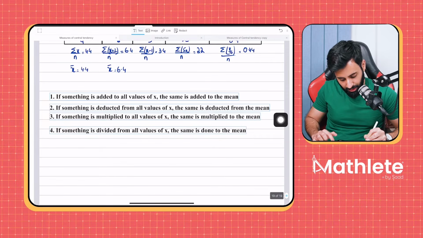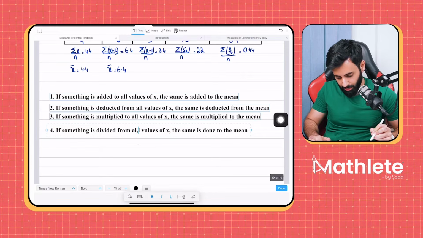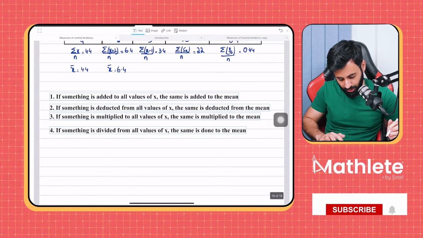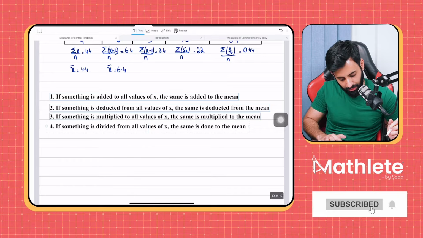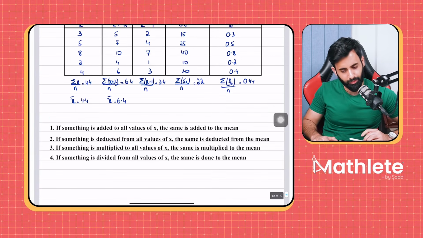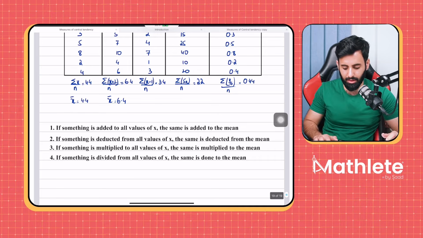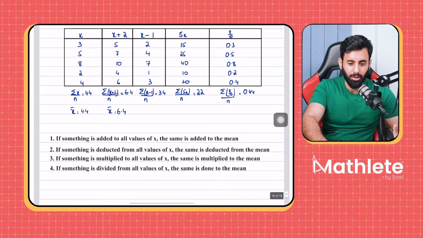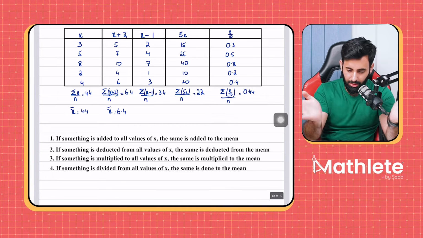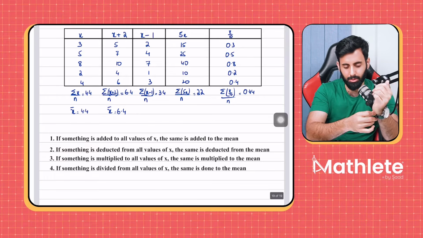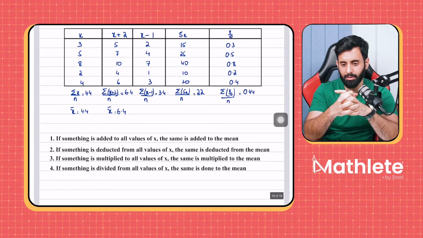And then, last but not the least, if all values of x are divided by something, the same is done to the mean as well. Okay, so this is the pattern that we wanted to identify. We could have just written this as well, but it's a good idea to actually see things happen right in front of us. Okay, so any questions so far? Don't worry about the use of this. Don't worry about how we are going to tackle this. Let me know if you have any questions so far.